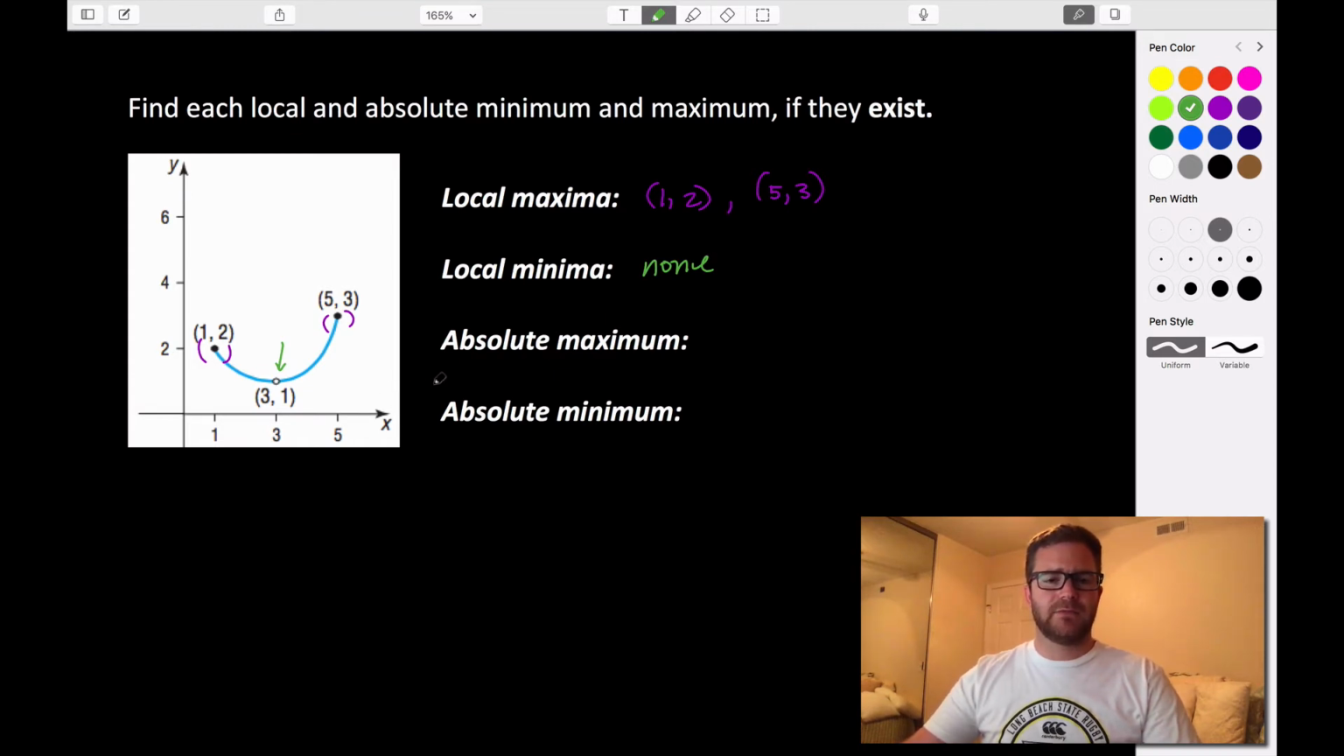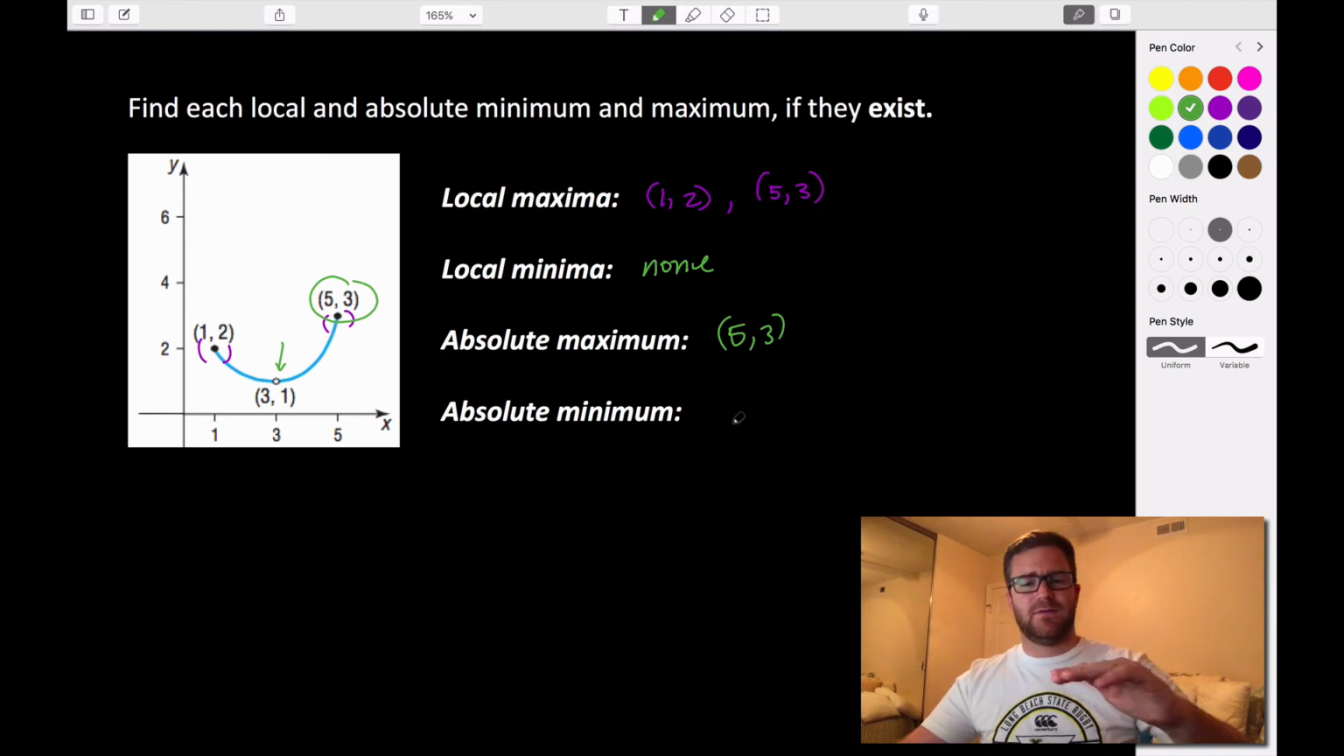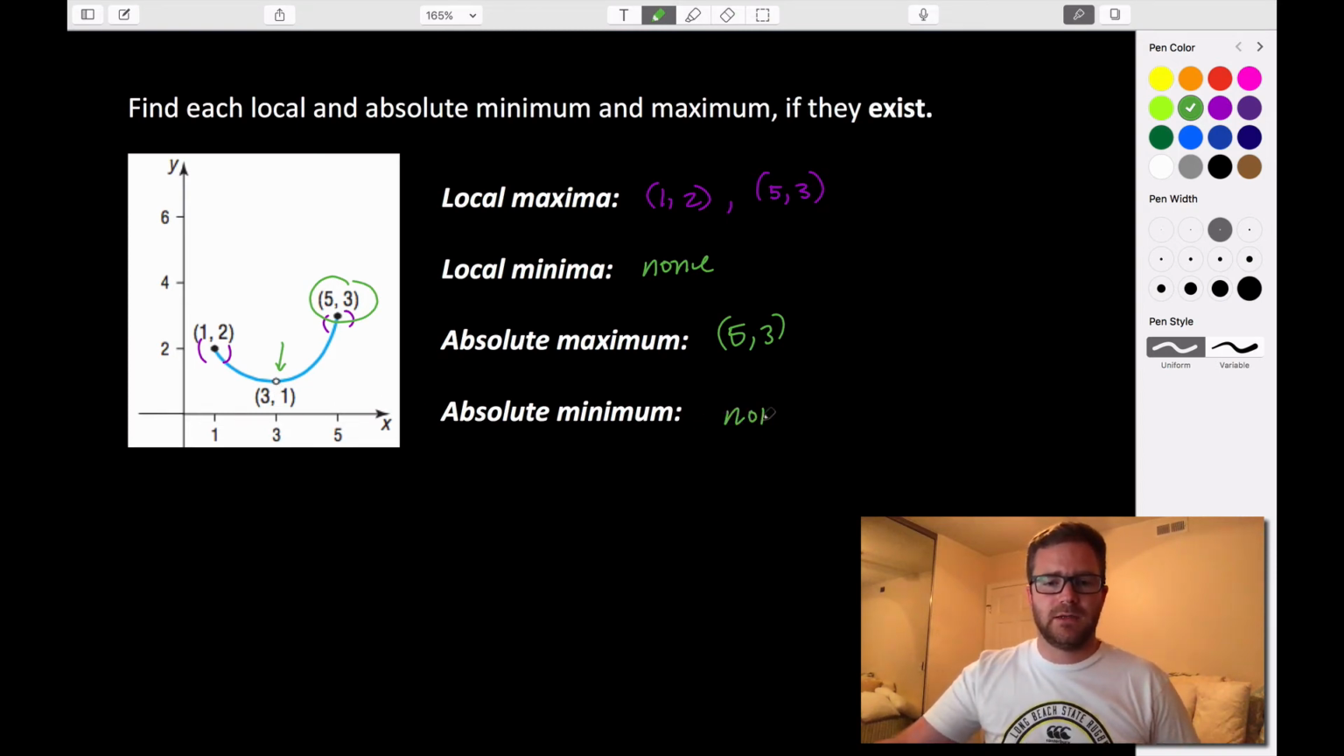Do we have an absolute maximum? Well, we have two local maximums. Which of these two is higher? So you look at the y value, and we see that (5, 3) is higher on the graph than (1, 2). So (5, 3) is our absolute maximum. It's the highest point on our graph. And for similar reasoning to the local minima, there is no absolute minimum, because this point is a hole. So we can't define a minimum there. So there is no absolute minimum.